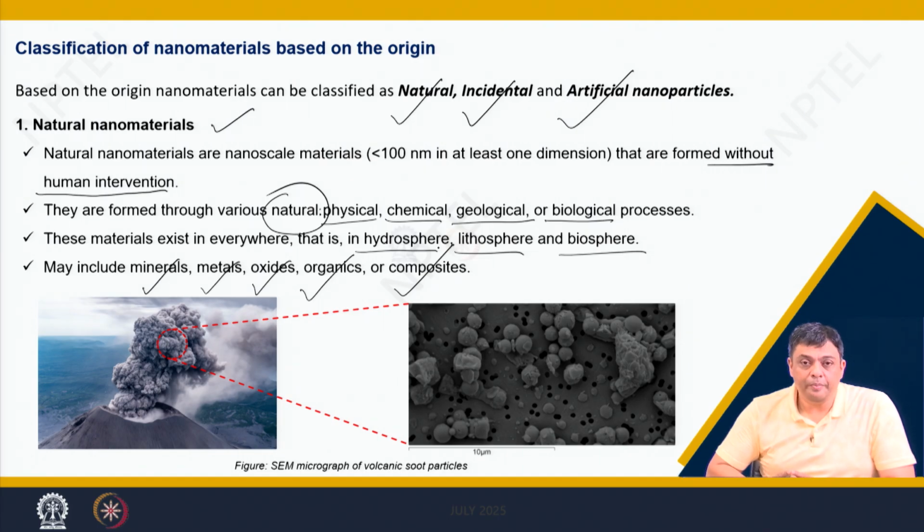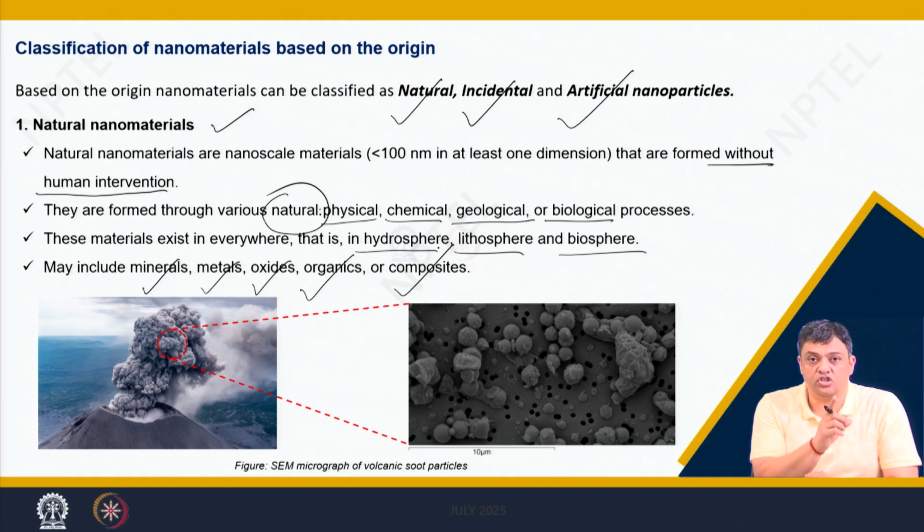Composites mean it is a combination of two or more phases of same material or dissimilar materials to give us new properties which are different from the constituents, but the constituents do not lose their identity.